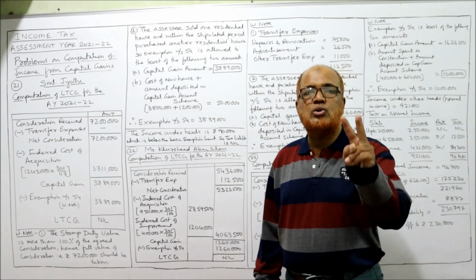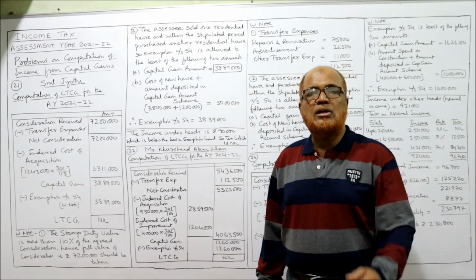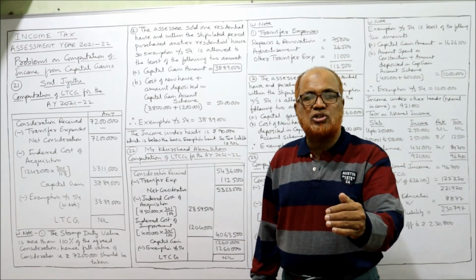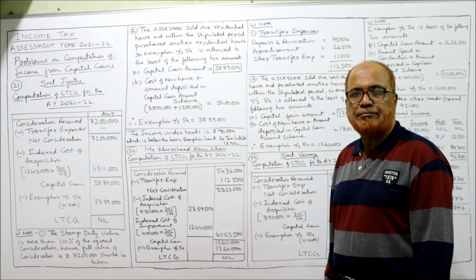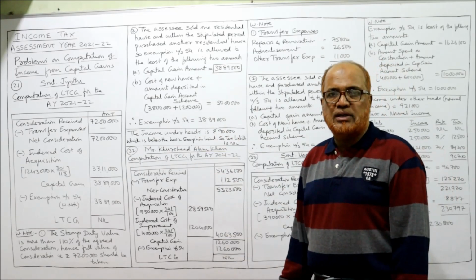Basic exemption limit 2,50,000. That means the total income is below the basic exemption limit. So tax liability is nil. This is the end of problem number 21.